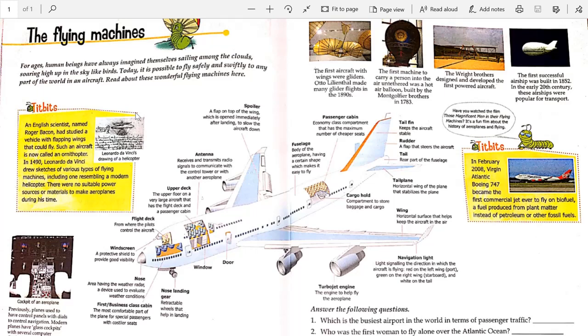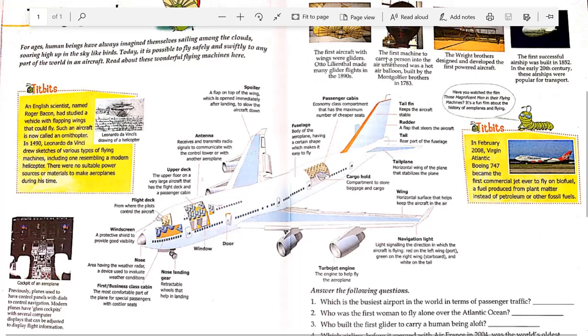Okay. Now here we have the first aircraft with wings were gliders. Which were the first aircraft? Gliders. Otto Lilienthal made many glider flights in 1890s. Who made many glider flights? Otto Lilienthal. Okay.